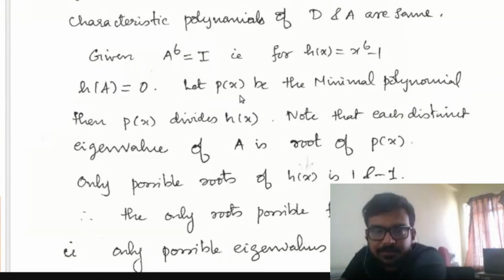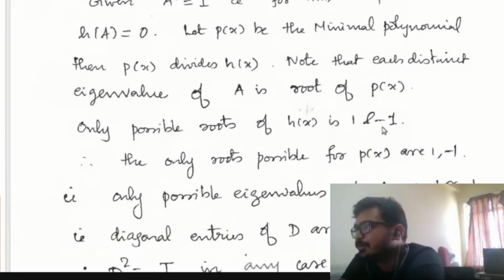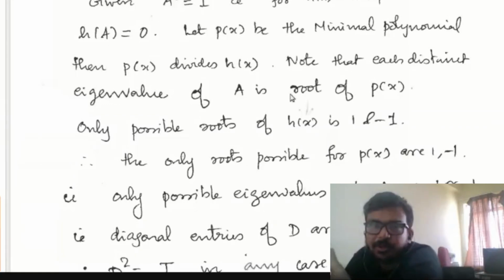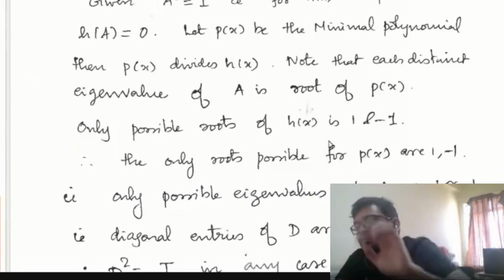Now, since we are considering the matrices over the field R, the only possible real roots of h of x are 1 and minus 1.